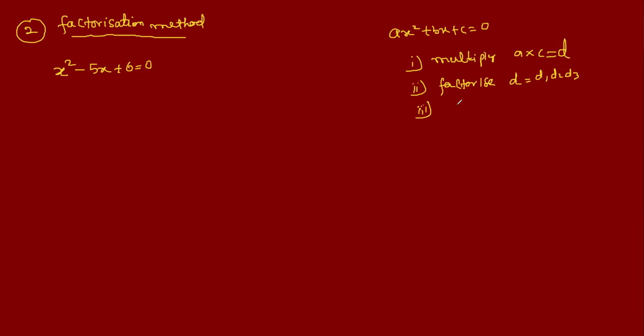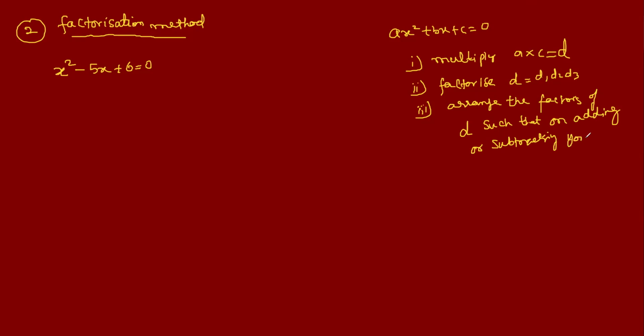Now arrange the factors of d such that on adding or subtracting you get b.